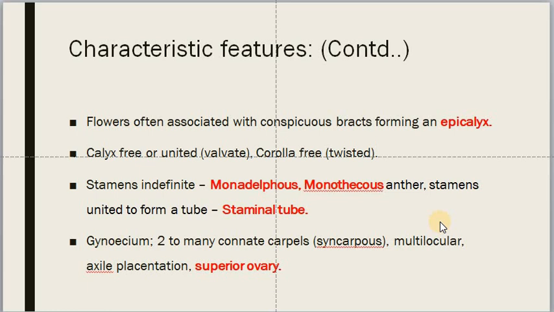Coming to gynoecium, they will contain 2 to many connate carpels. Means carpels are united to form a single unit, a syncarpous condition, and they are multilocular. The ovary has multiple cavities or multiple locules are present, so it is called multilocular. The arrangement of ovules within the ovary is axile placentation, and ovary is superior.